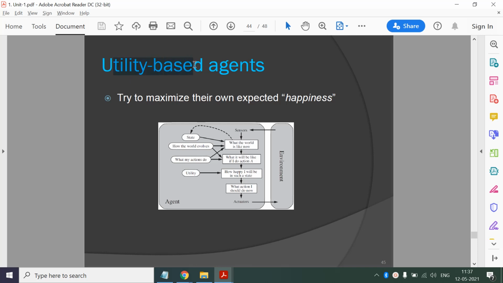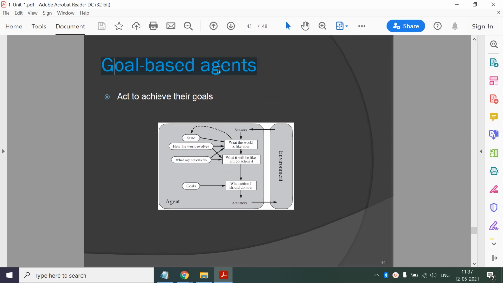Next is utility based agent. Okay, so now goal based agents are prone to failure. Consider the example of our autonomous taxi. Its goal can be to reach a particular destination. Now what about the quality of the ride? How safe it was, how legal it was, right? So that information is not considered in a goal based agent.